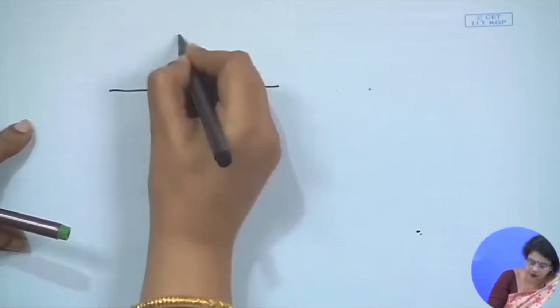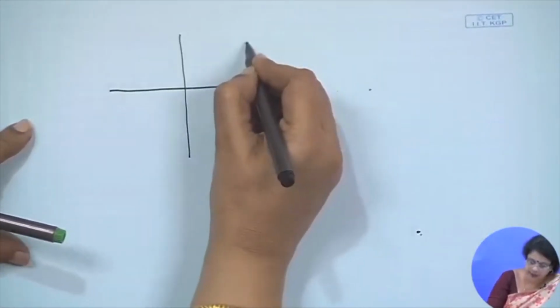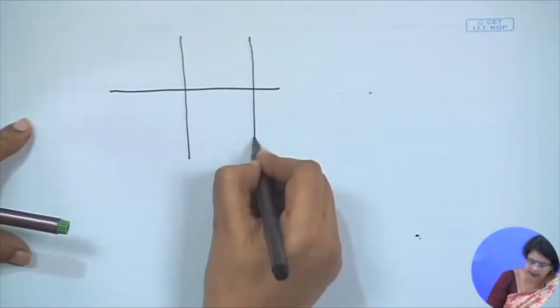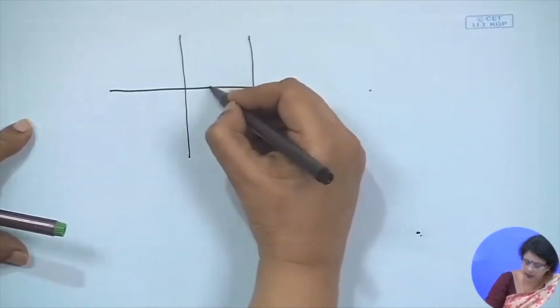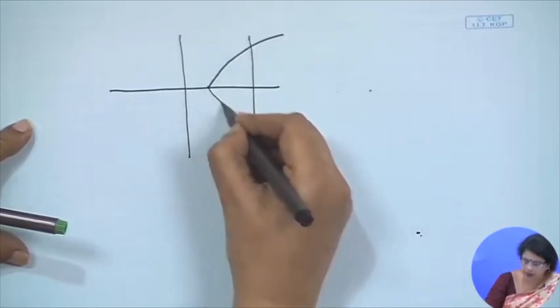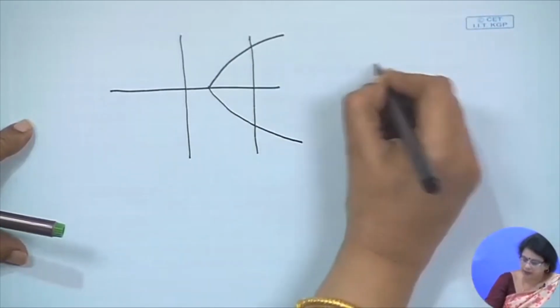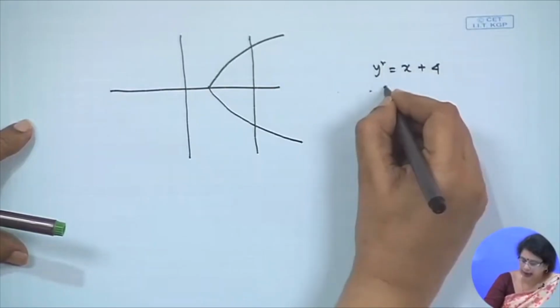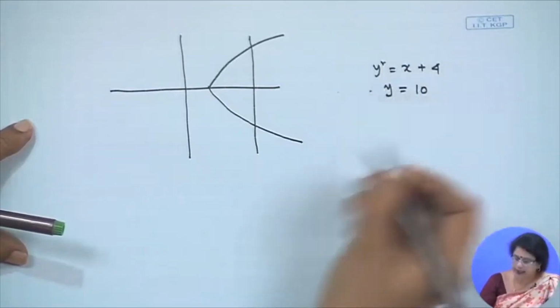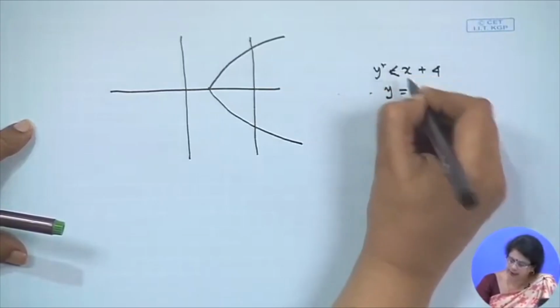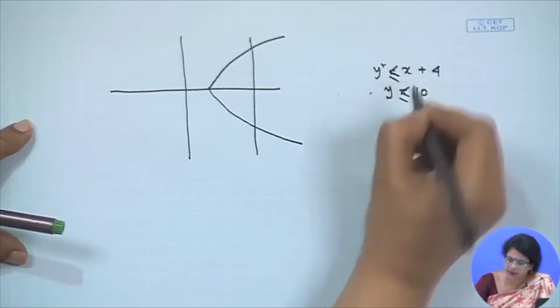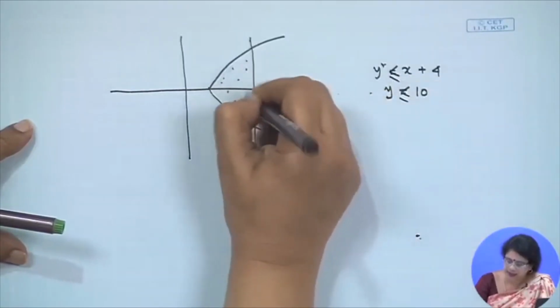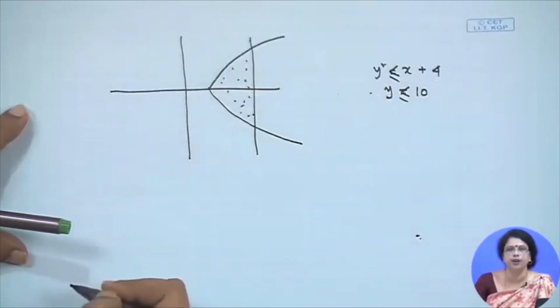If we draw it, x is equal to 10, this is 0 0, then the parabola will be this one, because we have y square equal to x plus 4 and x equal to 10, and both are of less than or equal type, then we can say this is my feasible space.